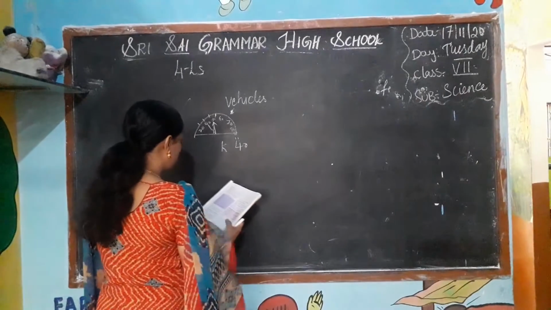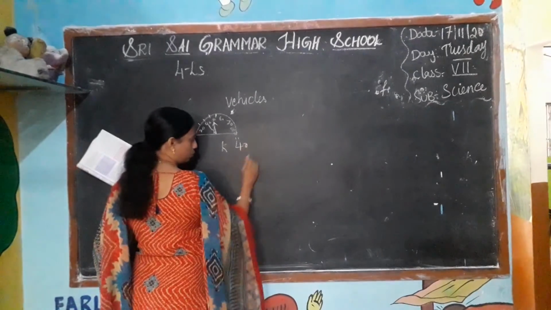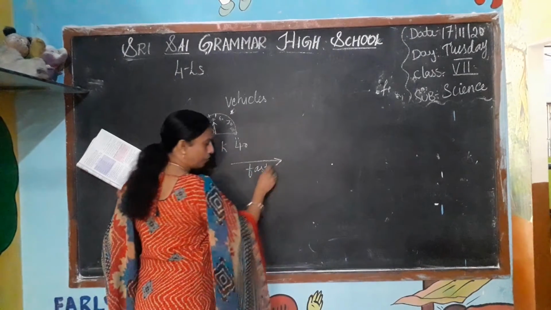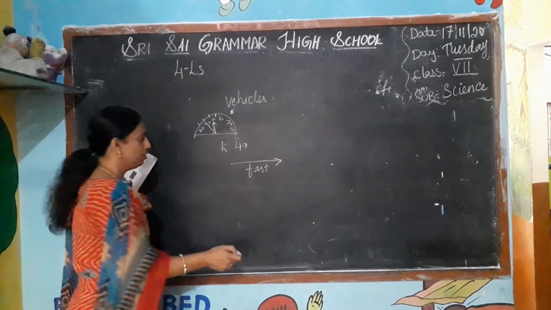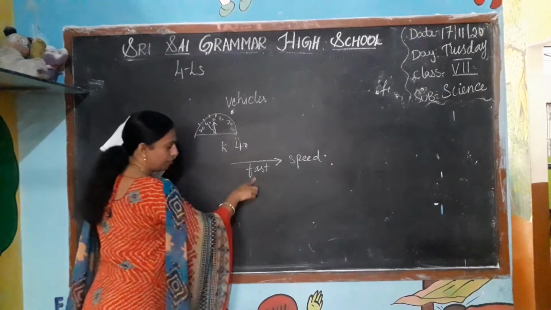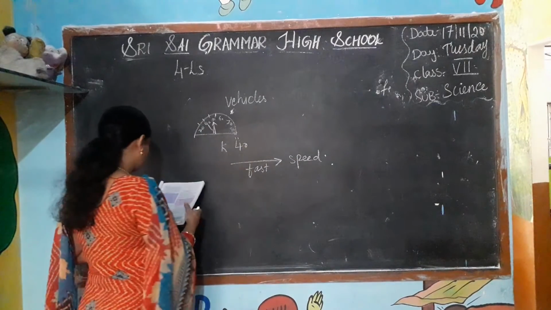Many objects in the world around us are moving. To compare how fast they are moving, we need to know their speed. If it is moving very fast, how much faster is it moving? Firstly, we should know how much speed it is moving. By the speed only we are able to know the speed of the vehicle.